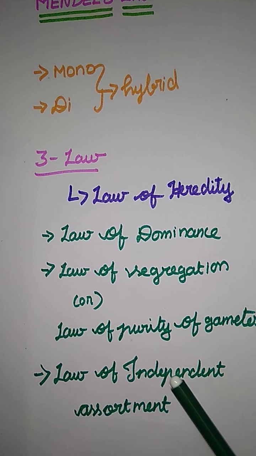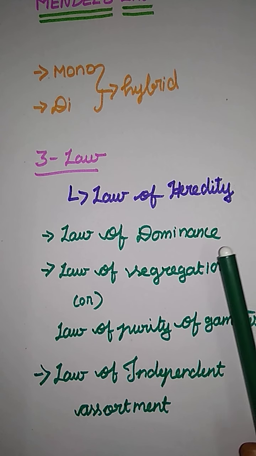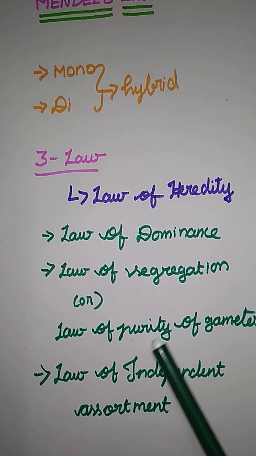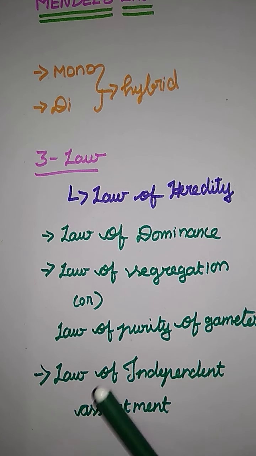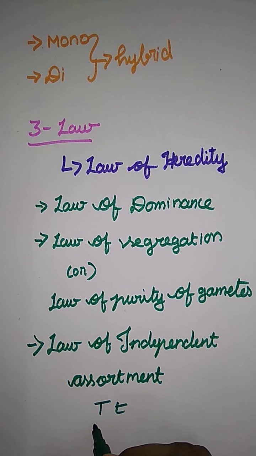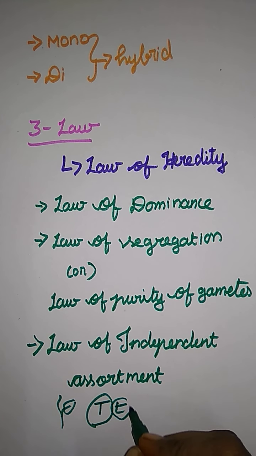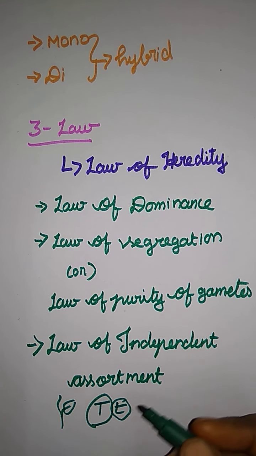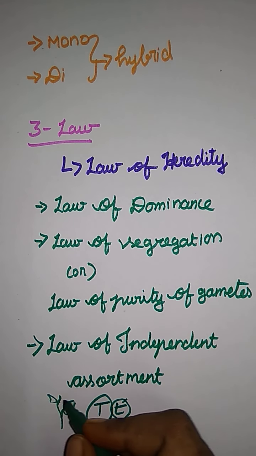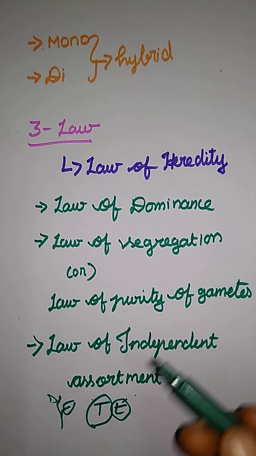And next, independent assortment. Independently they are expressing themselves. Here there is no dominance and recessiveness; they independently express themselves. That is why it is called the law of independent assortment. For example, if they have capital T, they grow as a tall plant. And here a small t is there, with some recessive color, and it is also expressed. If they have a pink color, they are also expressed as a pink flower. So both genes, both gametes, are expressing themselves.